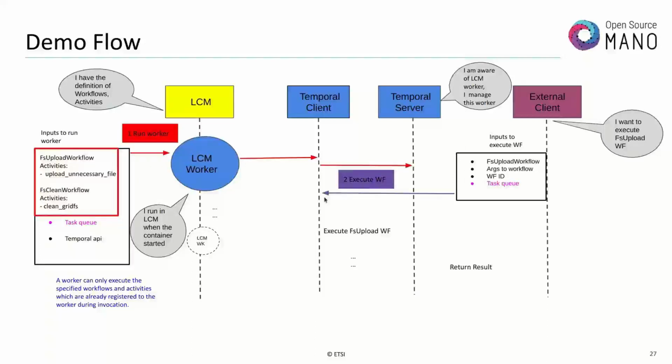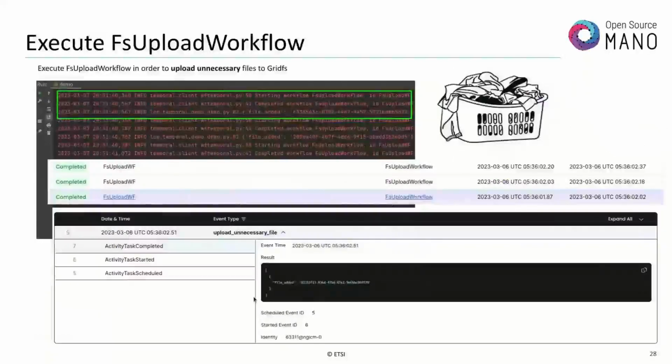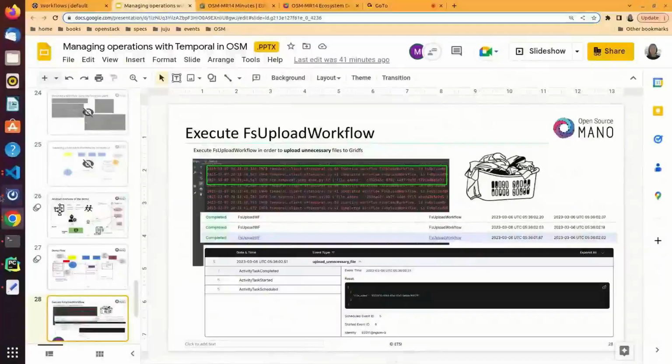The request goes to the Temporal client, and the client passes it to the Temporal server. The Temporal server looks for an available LCM worker and finds it, and the task is executed. Finally, the results return to the client again. This is our flow, and let's switch to our demo.